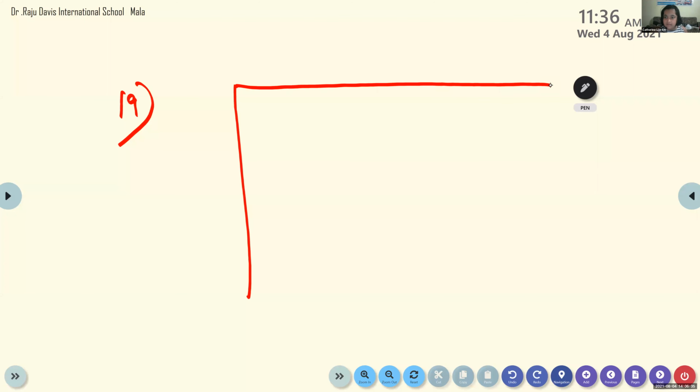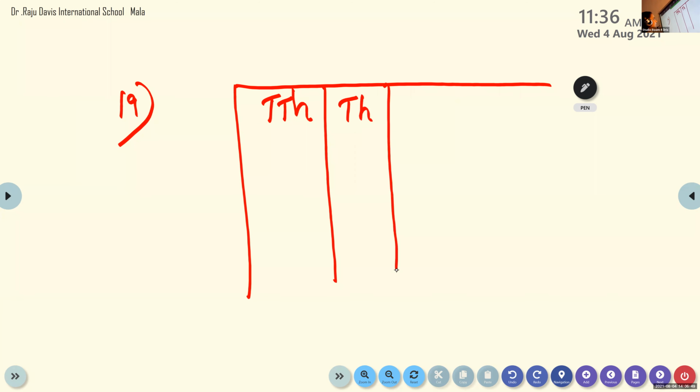Excuse me, ma'am, for question 18, do we only want to draw that place value chart? Question number 18 is not compulsory, but I told you it will be helpful to write the numbers without any mistakes. In question number 19, they said you have to draw the place value chart, which means you have to place the number inside the place value chart.